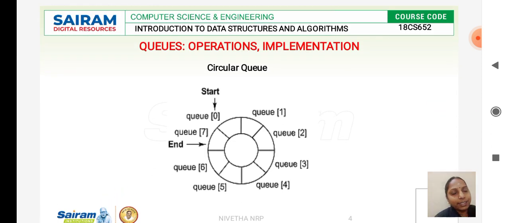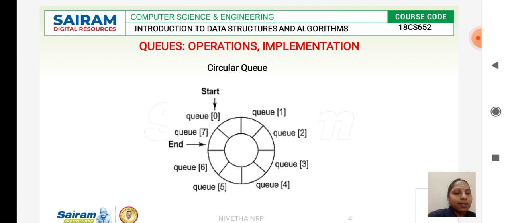We have 8 elements over here, numbered 0 to 7, and when you insert a 9th element, what happens here? The first element will be inserted at the 0th position, the second element at 1, followed by 2, followed by 3, followed by 4, until 7. When you are supposed to insert a 9th element, your queue is full.